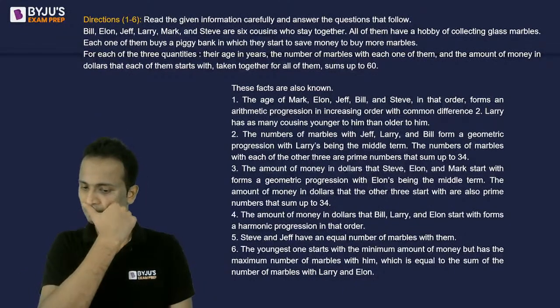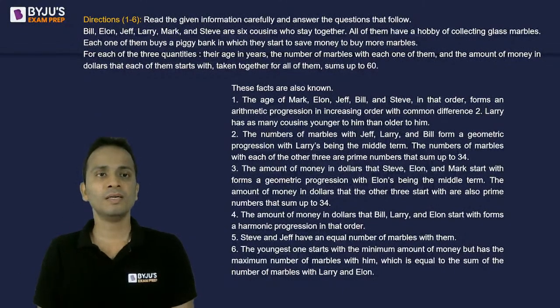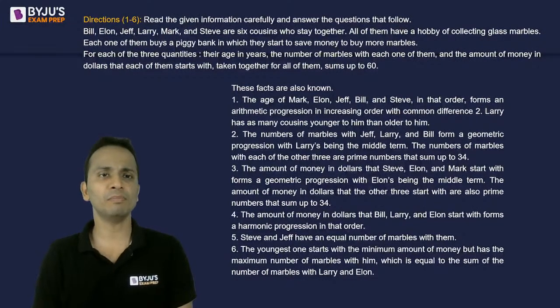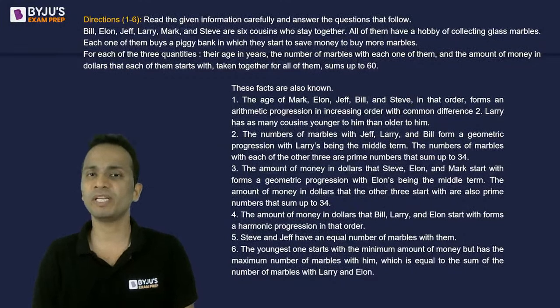Now the question says that Bill, Elon, Jeff and others, there are six cousins who stay together. All of them have a hobby of collecting marbles. Each of them buys a piggy bank in which they start to save money to buy more marbles.